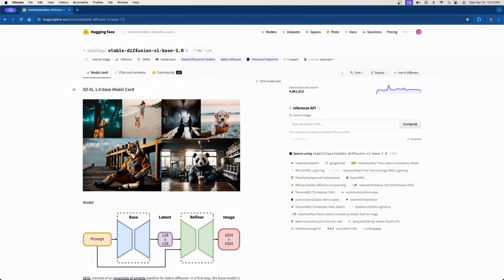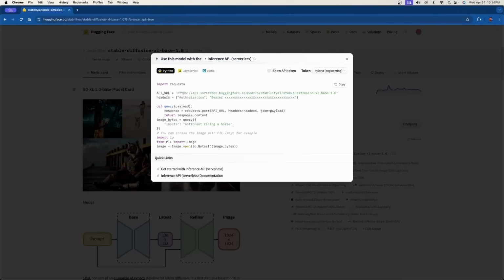When you're here, you can choose Deploy at the top right, then choose Inference API serverless. If you don't know what this is, inference is basically the whole round trip from the prompt to the completion. You can just send a request to them and they'll give you back the response. In this case, you send a text request through a POST request, and they give you back an image. They actually give you all the code here that you need to do it. So all we're going to do in this video is simply copy, paste, and run this so you can see how it works.